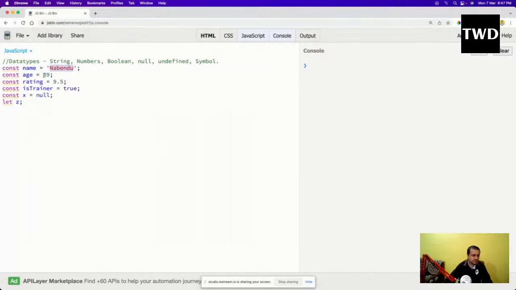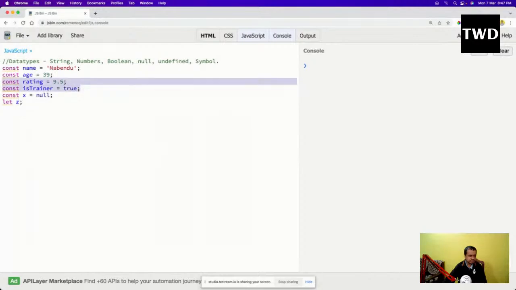And numbers, 29 and 9.5, both of them are numbers. JavaScript doesn't have something like integer and float, which other programming languages have. Even C has int and float, but here everything is considered a number only. Then there is a boolean, which is true and false, and there is a null, and there is an undefined. As we are going to see later on, null I am directly assigning to a variable, and undefined, if I console log this, will actually be undefined. Why will it be undefined? Let us first understand.